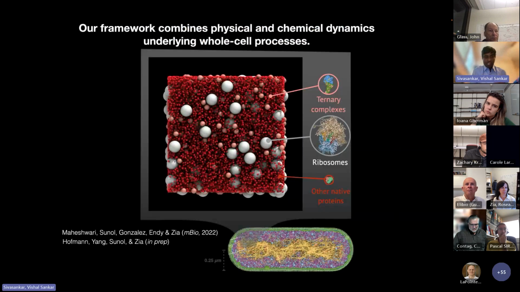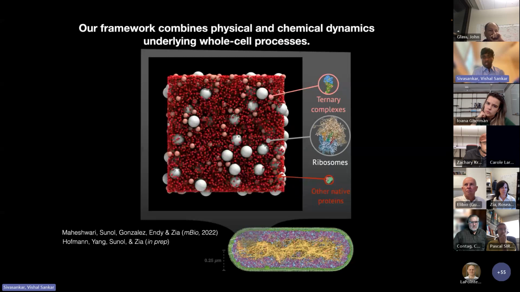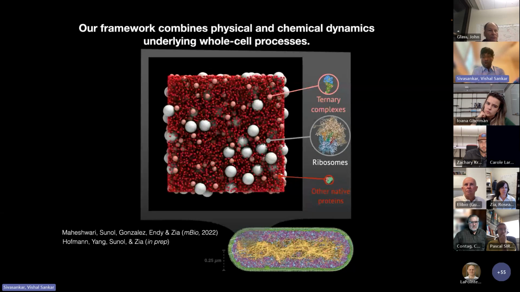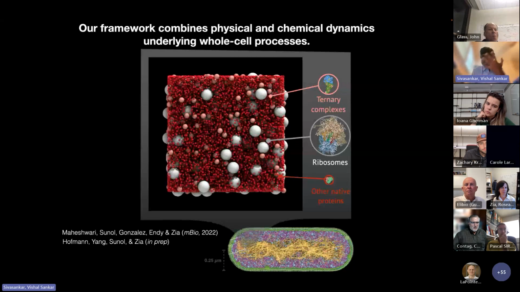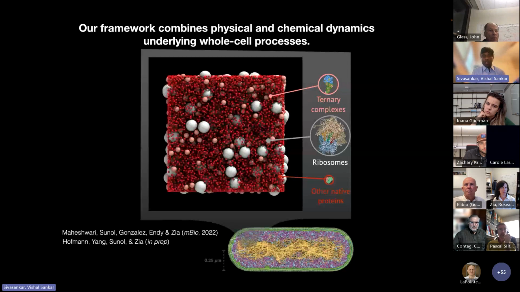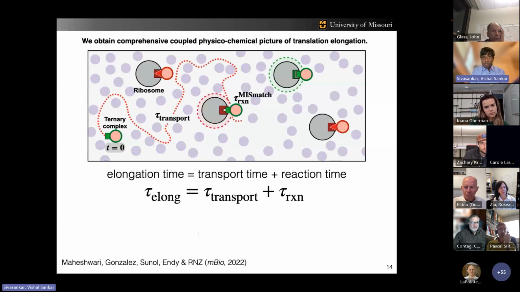So with this, we constructed a spatially resolved chemical and physical framework to model this Brownian search and the combinatoric matching process. And this is how our translation voxel looks like. Let's see how this works. We first track the transport time, reaction time, which includes the mismatches and the matches.